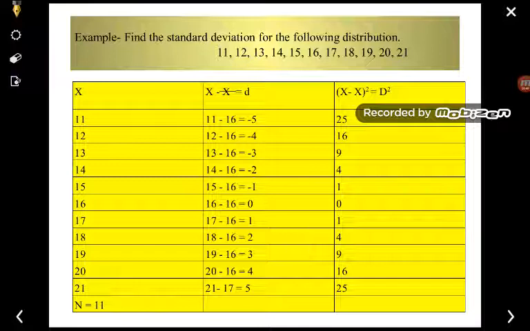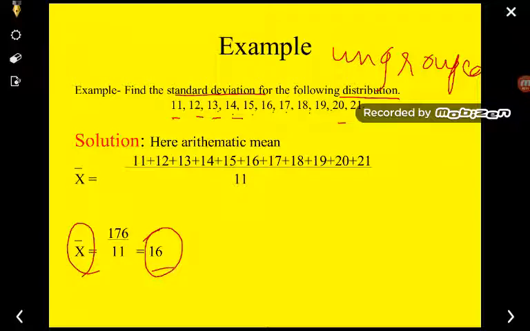Now we have to draw another table. Here this is the x variable. Now we have to find the d, or deviation. We know that deviation is x minus x bar. What is x? X is 11. What is x bar? We got the mean, x bar, that is 16.